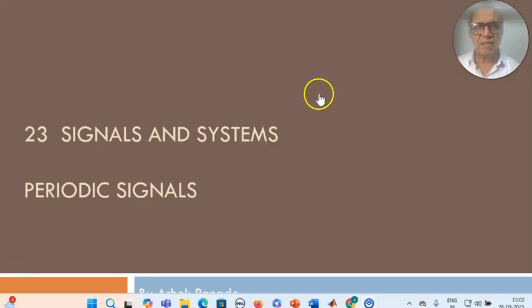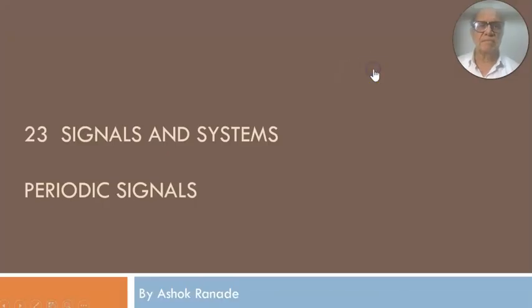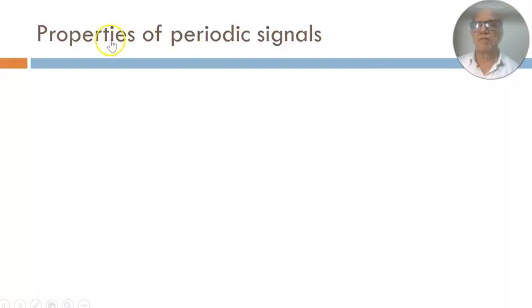So in this session, we are going to study periodic signals. So let us start. First of all, let us look at the properties of periodic signal. Note that every periodic signal is assumed to exist for all times, right from minus infinity to plus infinity.